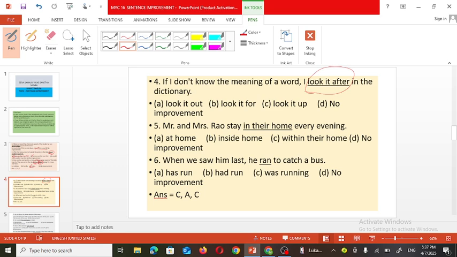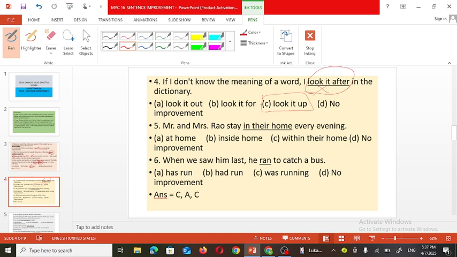When we are searching for something, when we want to find something out, the correct phrase is look it up. Look after means take care. Look it after won't be there. So look it up means to find out or to search for something. So if I don't know the meaning of a word, I look it up in the dictionary, means I search in the dictionary. That is the meaning of the sentence.